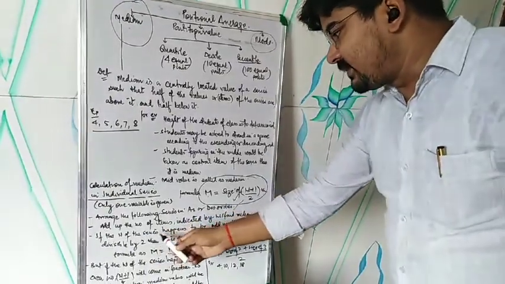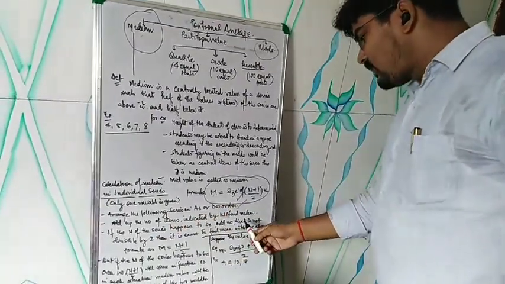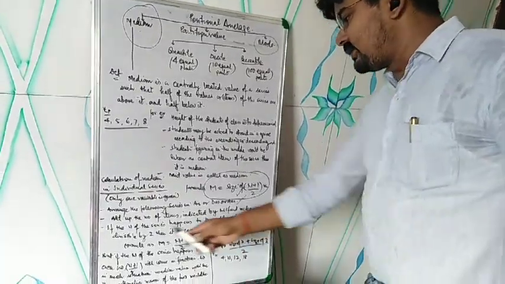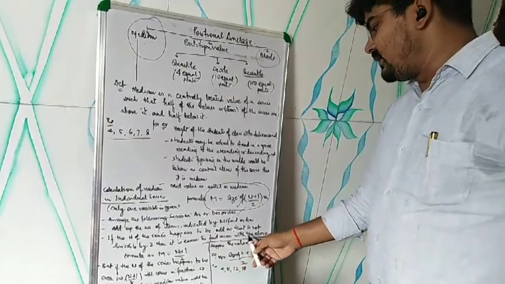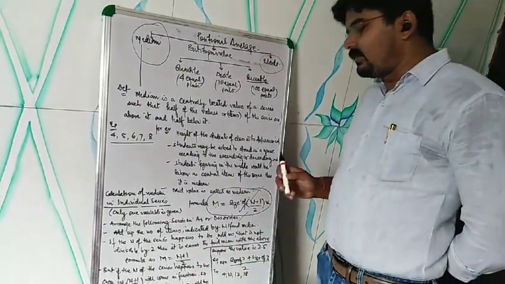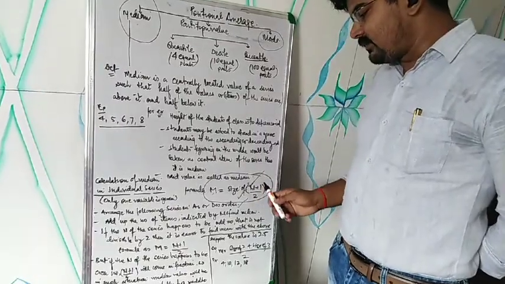If the number of items in the series is odd, then there is no problem, because it is not divisible by 2. Then it is easier to find the median with the help of this formula.